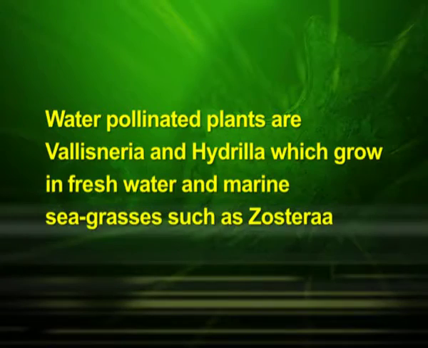Some examples of water pollinated plants are Vallisneria and Hydrilla, which grow in fresh water, and several marine sea grasses such as Zostera.